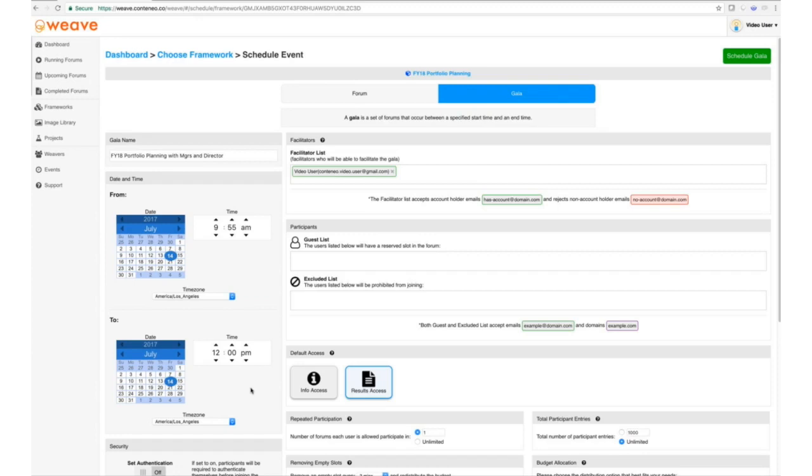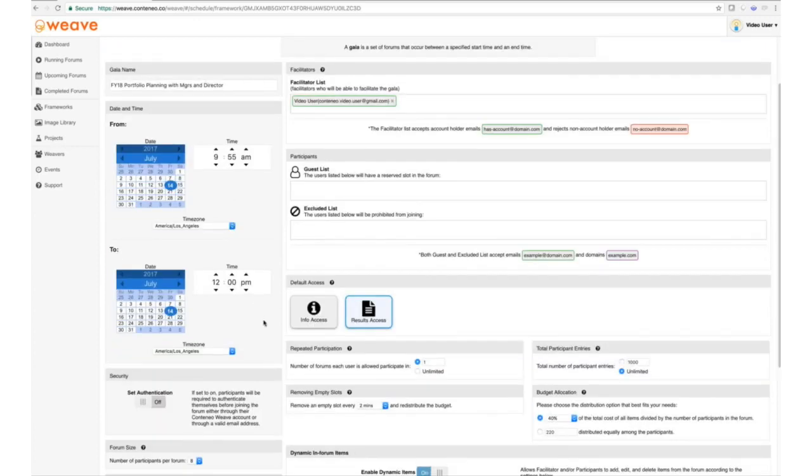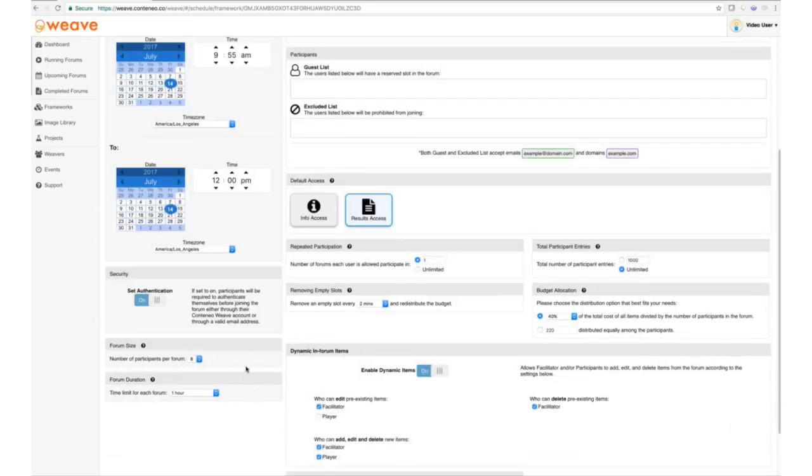Now, this is a pretty important Gala, meaning it's got important data that she wants to make sure are managed properly. So she's going to turn authentication on, and she's going to set the Gala size to be 5 people. That's somewhere in the middle of what we recommend, which is 2 to 8 people for each forum. 5 is enough people to really create some good interactions, but it's not so many that you're going to be confused about the results.